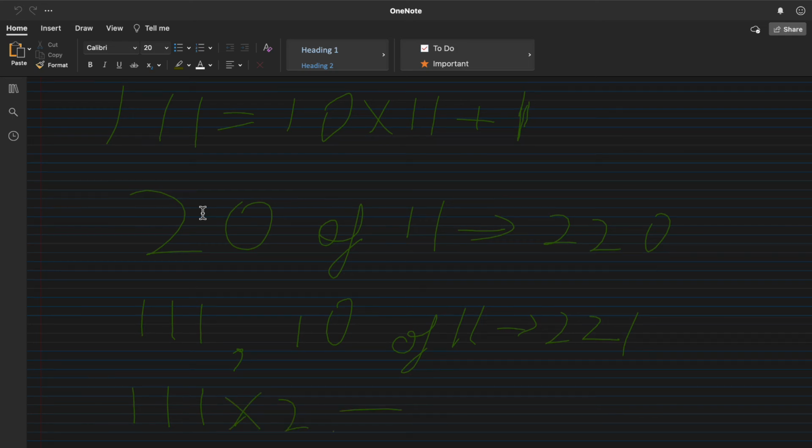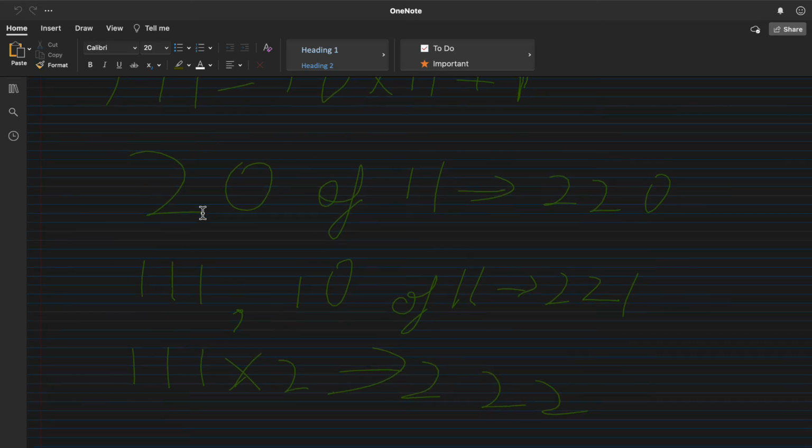So another 10 instances of 11 can be replaced by one instance of 111 to get 222. So you get the idea that any 10 instances of 11 can be replaced by one instance of 111, which increases the found number by 1.